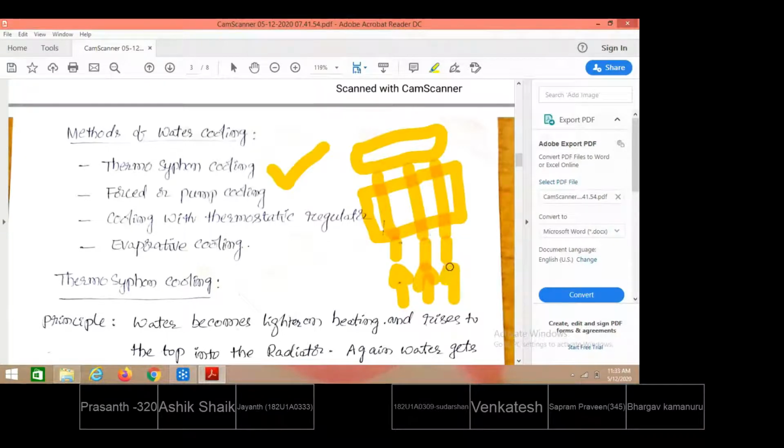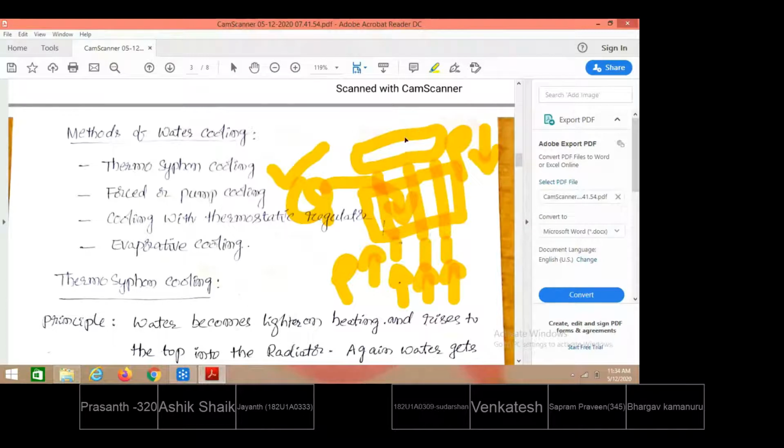Upon receiving the heat, the collector in turn adds the heat to the water flowing inside the tubes located below it. Then the temperature will rise. When temperature increases, the density of the water at this level is more, whereas the density here is lesser. With lesser density, the water continuously rises to the top and is stored in a storage tank for our requirement.